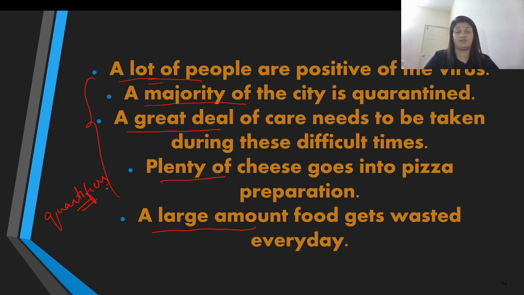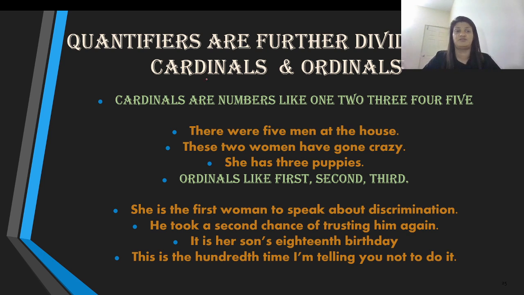Now again, quantifiers are further divided into numerals, and these numerals are further divided into cardinals and ordinals. Now, what are cardinals and ordinals? That's the question. Cardinals are numbers like 1, 2, 3, 4, 5, 6, 7, 8, 9, 10.